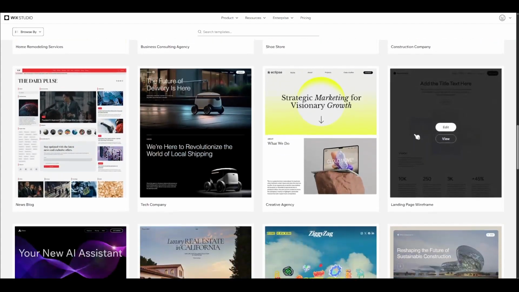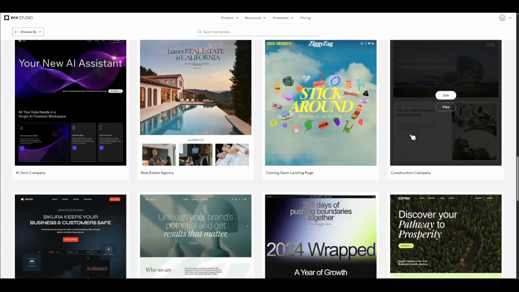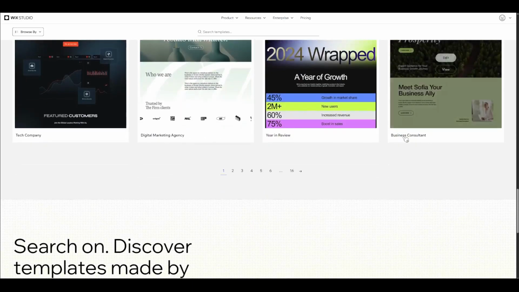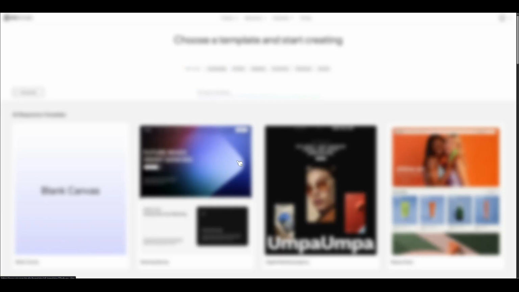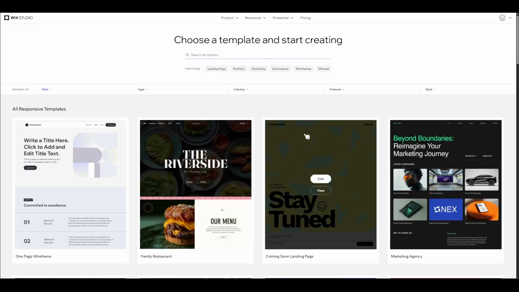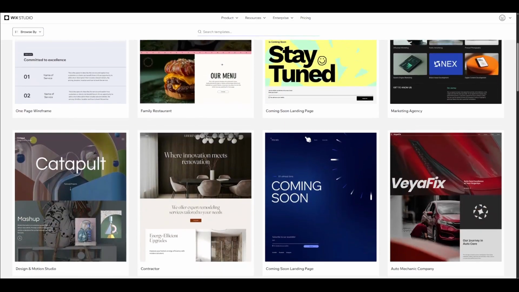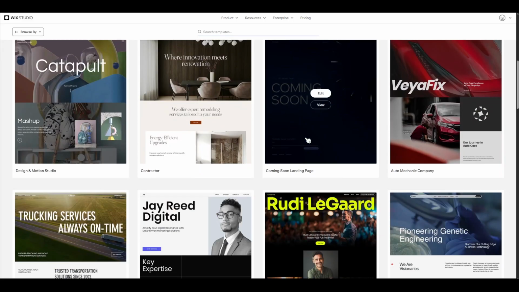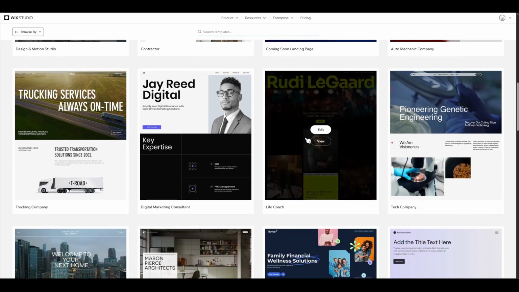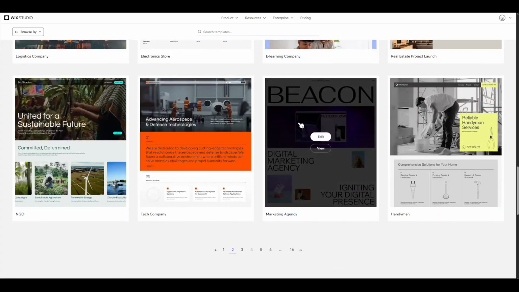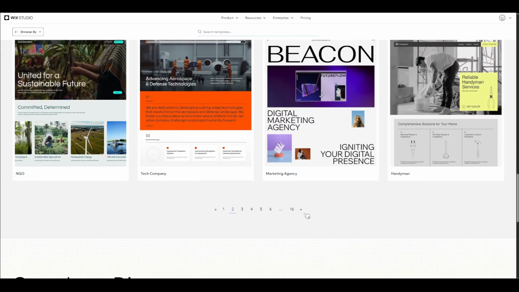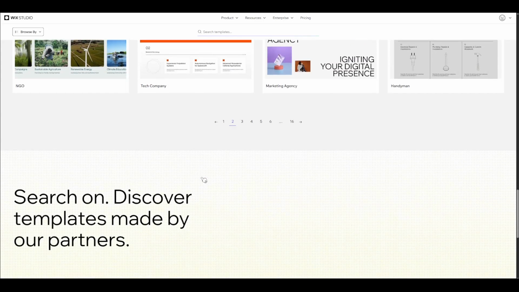That's all it takes to get started with a template on Wix Studio. By beginning with a template, you're building a strong foundation for your website. This foundation provides a framework which you can then go on to personalize and elaborate according to your specific needs and tastes. Remember, starting with a template is not only a time saver, but also a fantastic way to ensure your website has a cohesive and professional design right from the start. Good luck, and enjoy creating your new digital space.